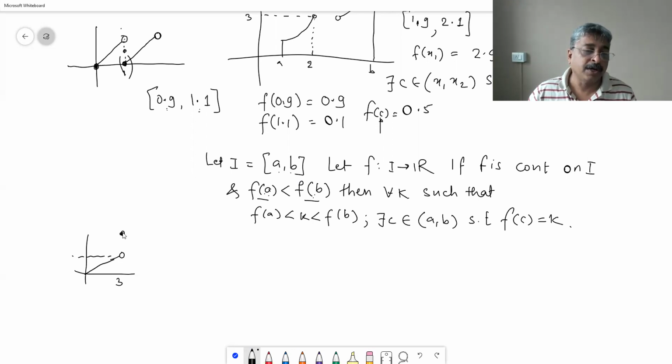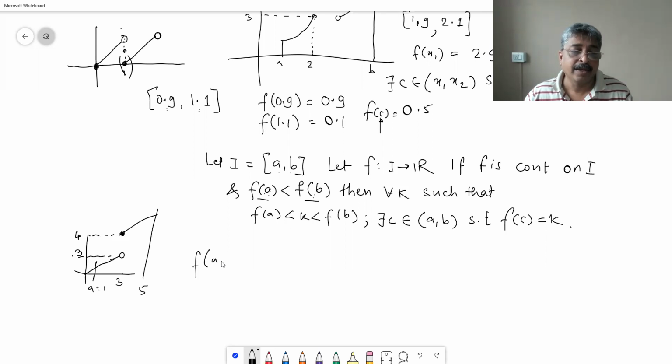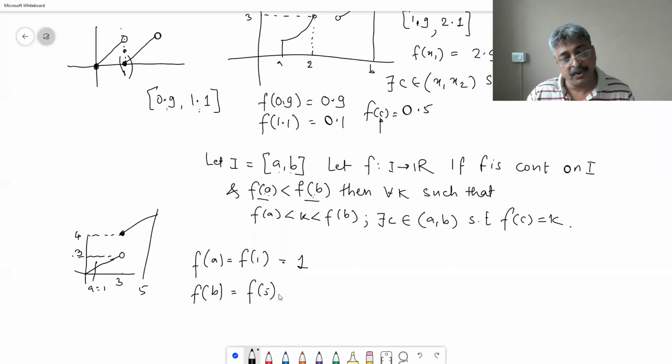Then you jump here at 4 and continue. 4. This is 3. Okay. Now, first of all, this is not correct, because even if I take a is equal to 1 and b is equal to say 5, then f of a, which is equal to f of 1, is going to be equal to 1, and f of b, which is equal to f of 5, is, since you are jumping by 1, going to be 6.